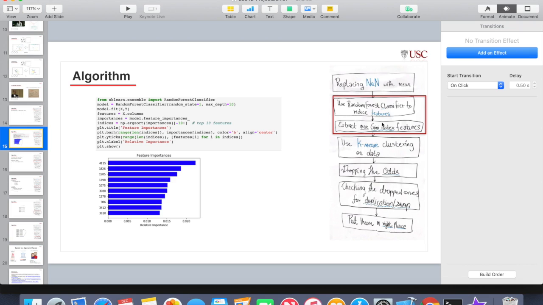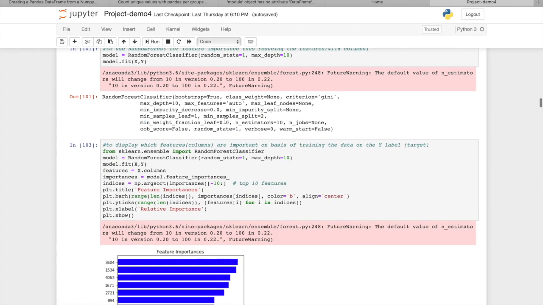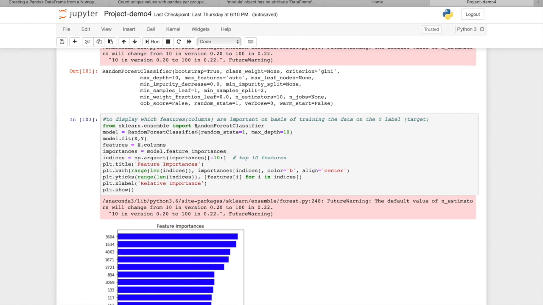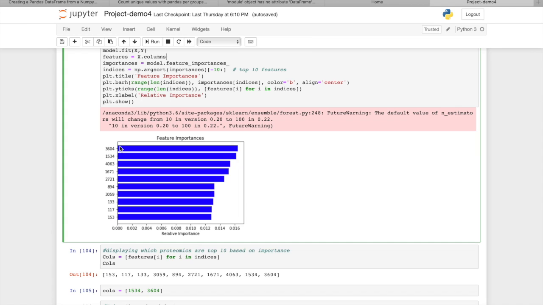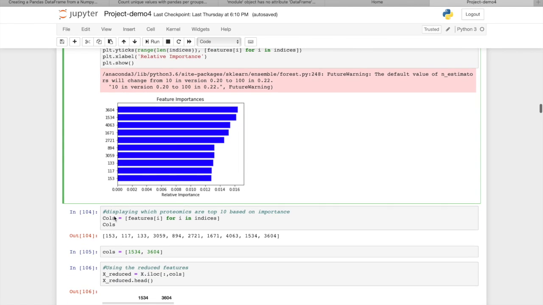We are using random forest because it gives the important features based on maximum Gini index. Now, Gini index is maximum when the distribution is normal, which means it takes all the outliers into consideration while giving us the feature importance. For that, first we will import a random forest classifier, after which we will display the top features. As we can see over here, these are the top 10 features which are the most important.